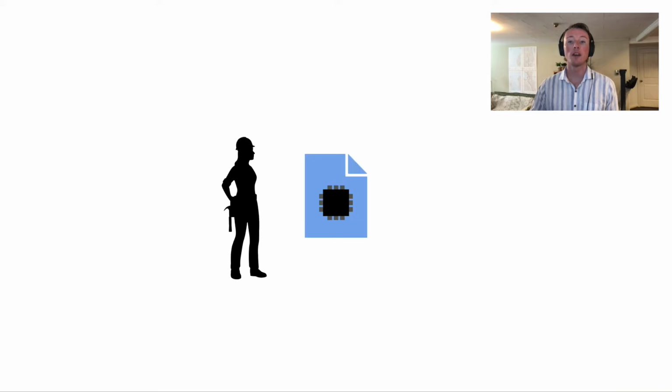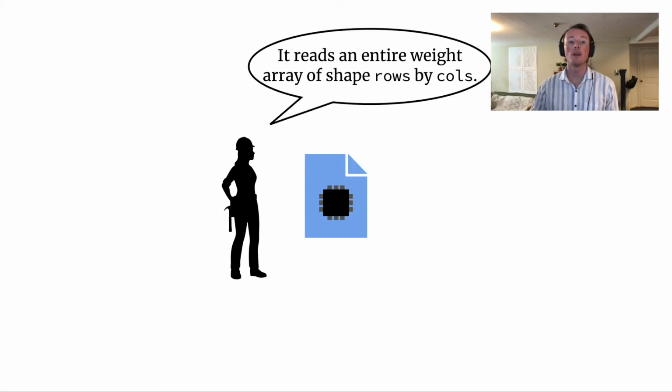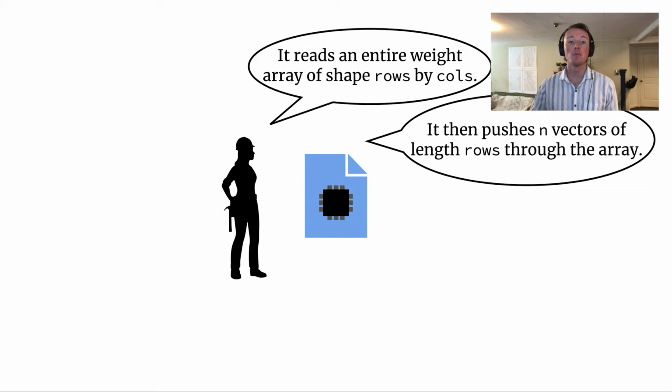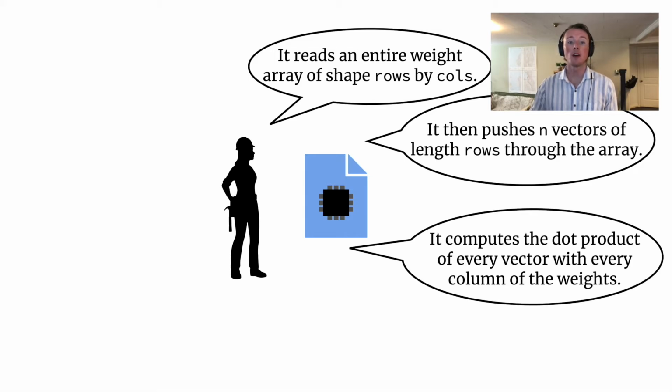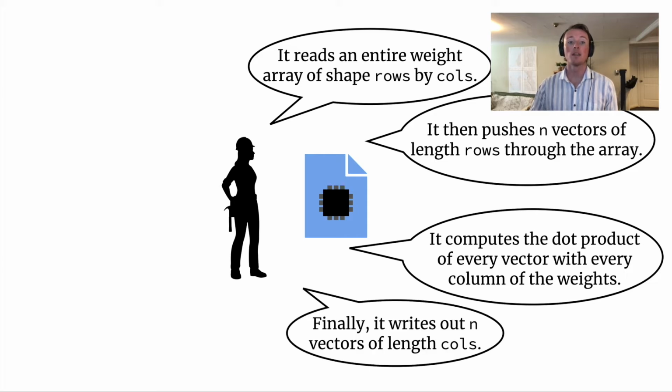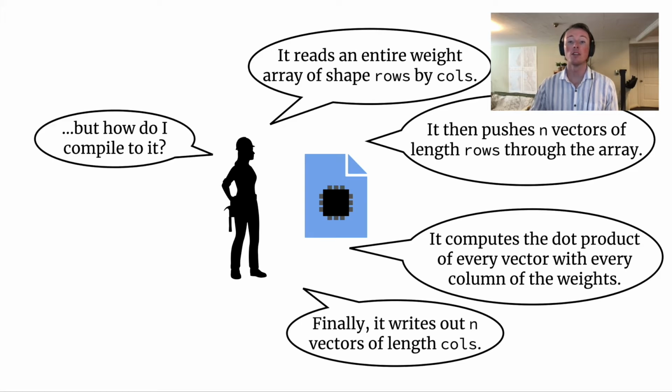Imagine we have a hardware designer who has designed a hardware accelerator for machine learning, a matrix multiplication unit called a systolic array. She can describe very precisely how it functions. For example, she might tell us, it reads an entire weight array of shape rows by calls, it then pushes n vectors of length rows through the array, it computes the dot product of every vector with every column of the weights, and finally it writes out n vectors of length calls. Yet despite knowing all of this, she might still have no idea how to compile for her hardware.